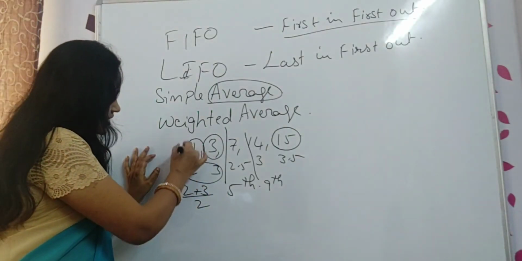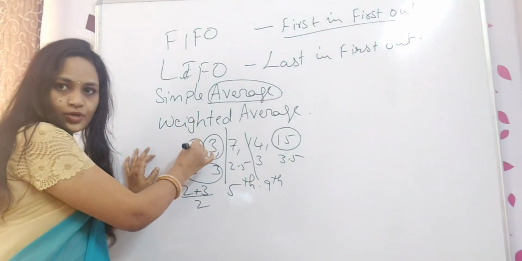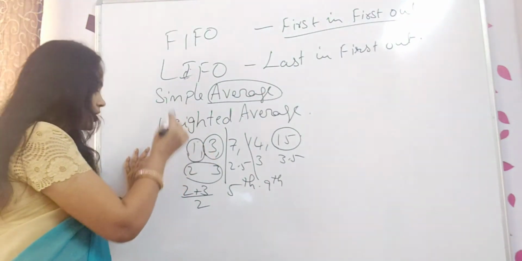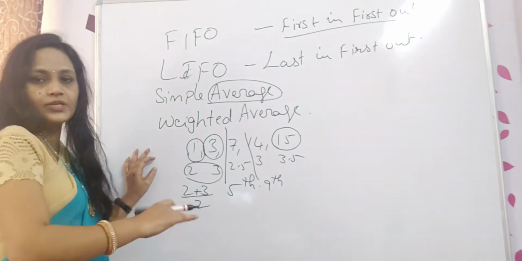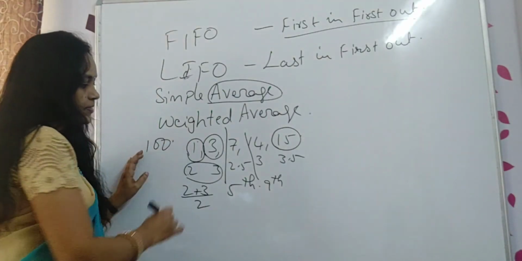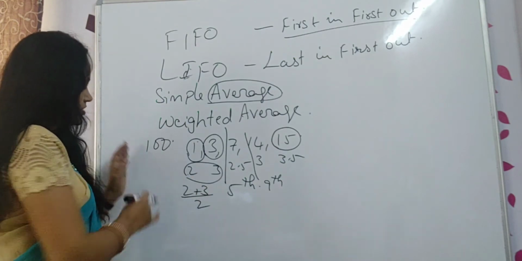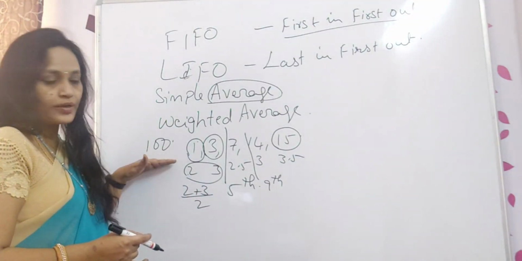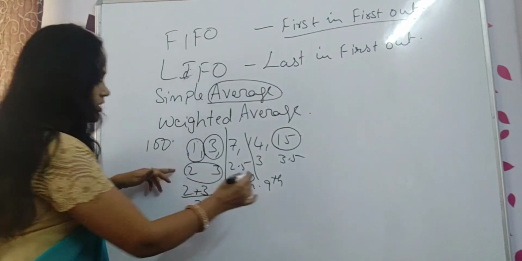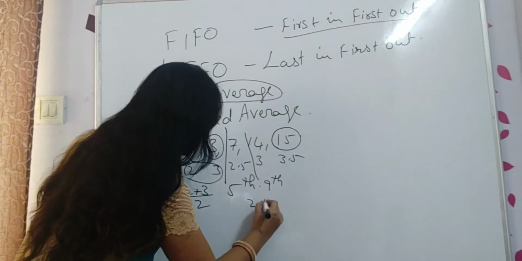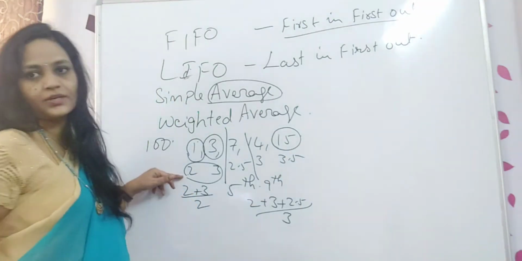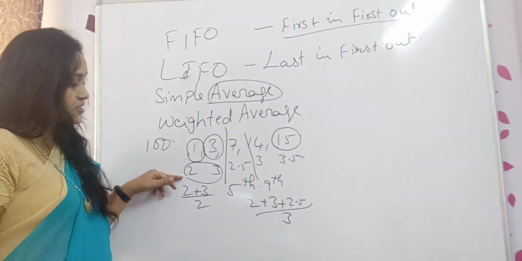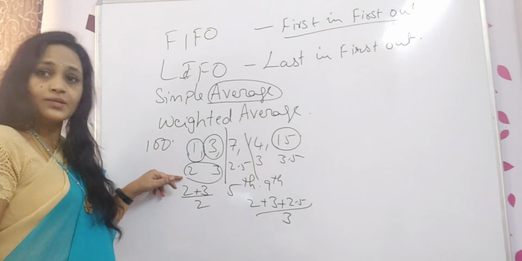If any units were left over from the first, that also I will take. If it is not left over, totally I have cleared. 100 units I have received, I issued 50 units here, in the sense 50 balance will be there. If 50 balance is there, on 9th when I am issuing, 2 plus 3 plus 2.5 divided by 3 I will take.